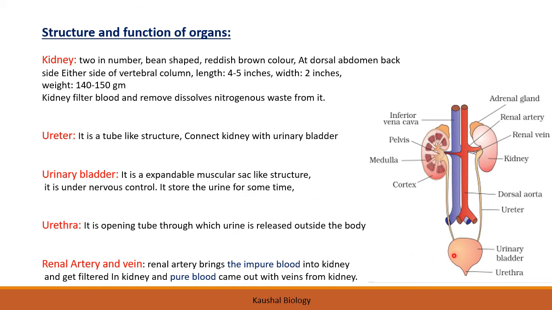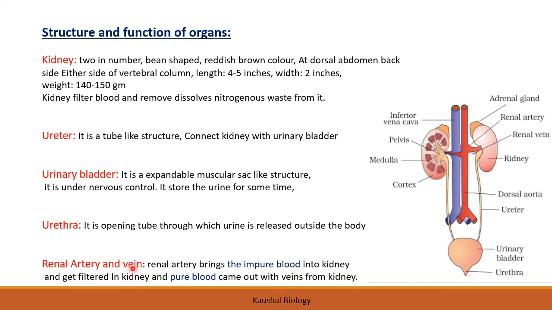As and when it gets full, there will be a signal from the nervous system that the urine should be removed out. The urethra is the tube through which the urine is released outside the body. So the urethra is the opening via which the urine will be removed out of the body, right?